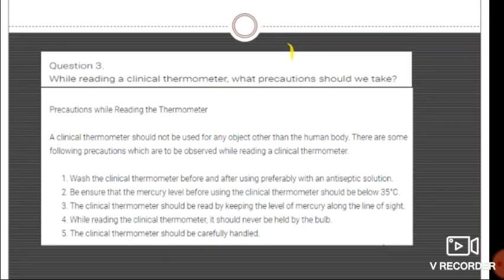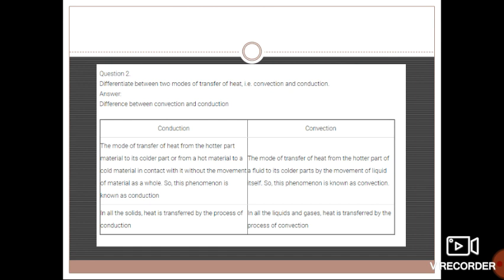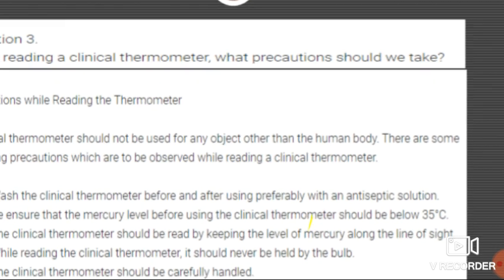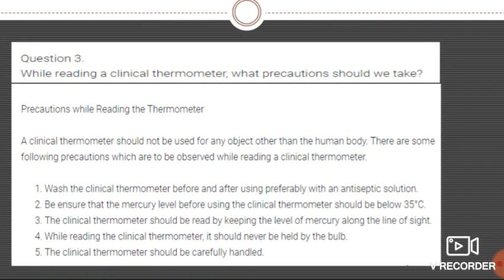Now the next question is, while reading a clinical thermometer, what precautions should we take? See students, we have seen the clinical thermometer and the laboratory thermometer. Whenever we have to handle the clinical thermometer, what kind of precautions do we have to take? See over here, a clinical thermometer should not be used for any object other than the human body.